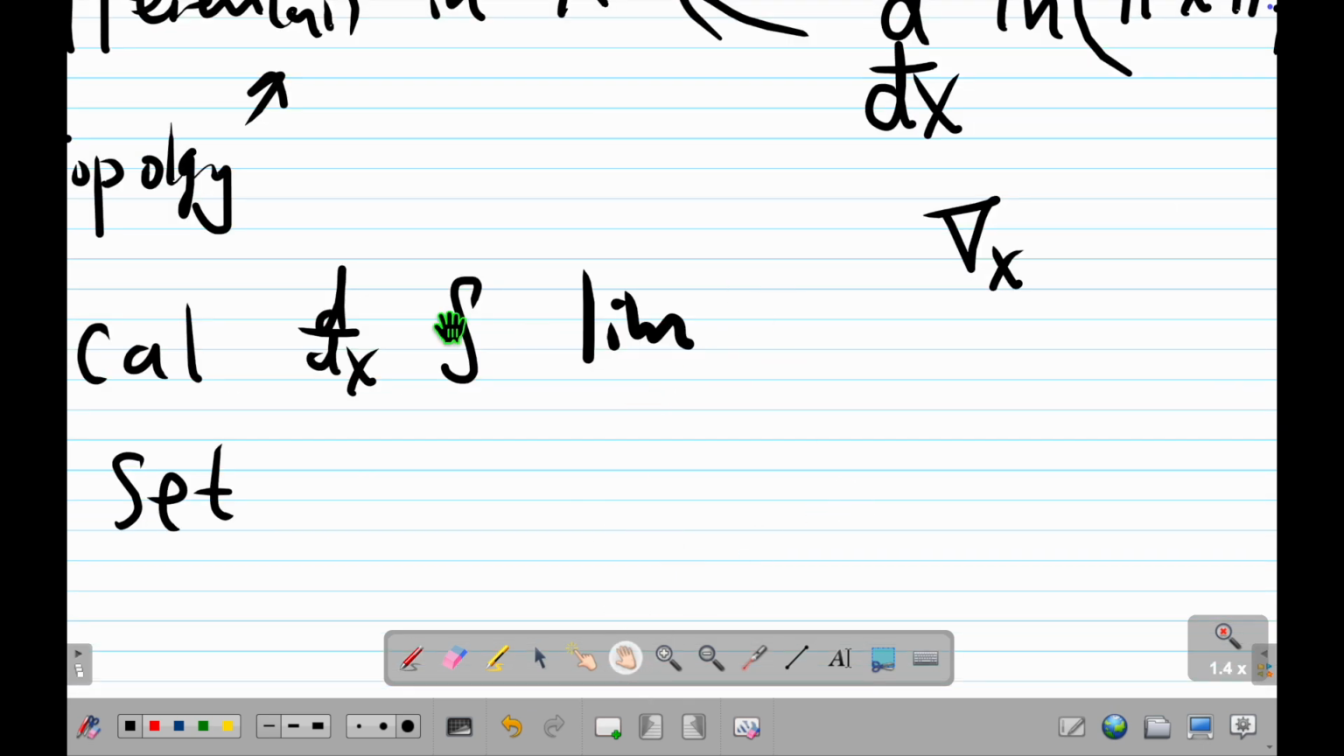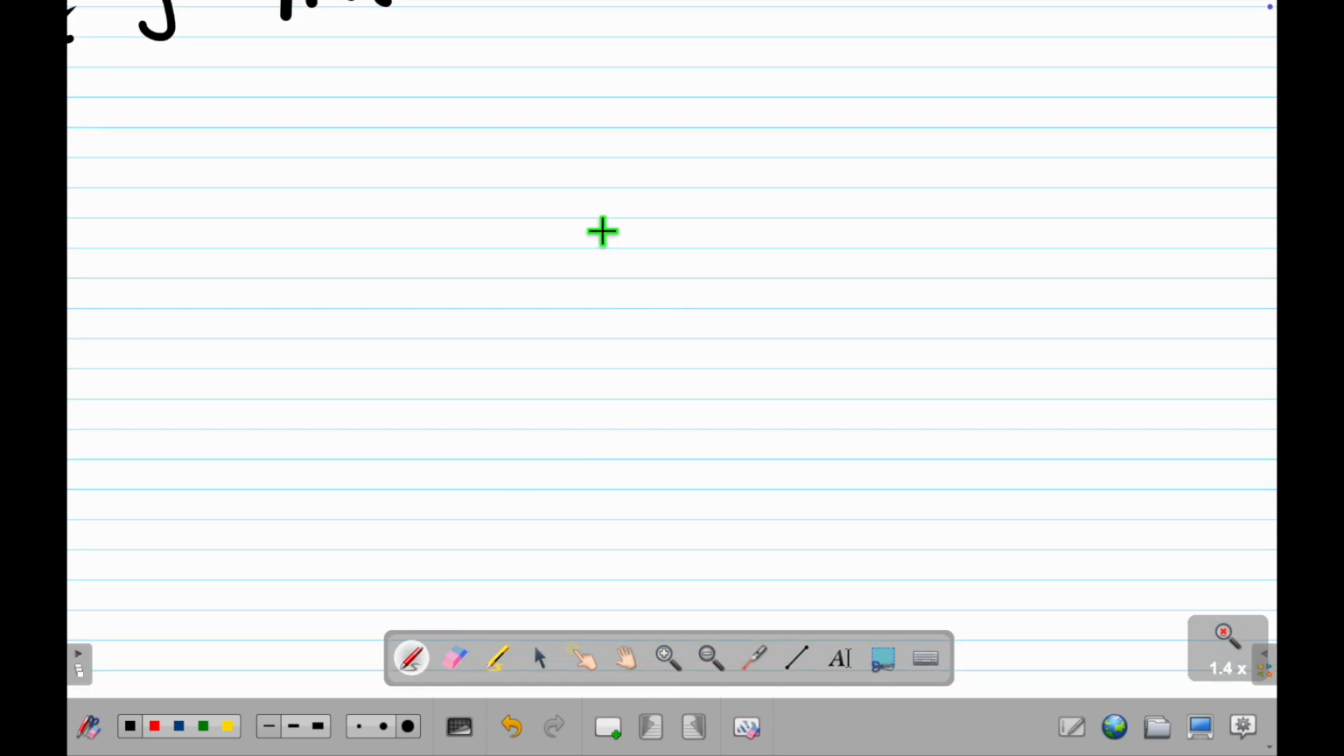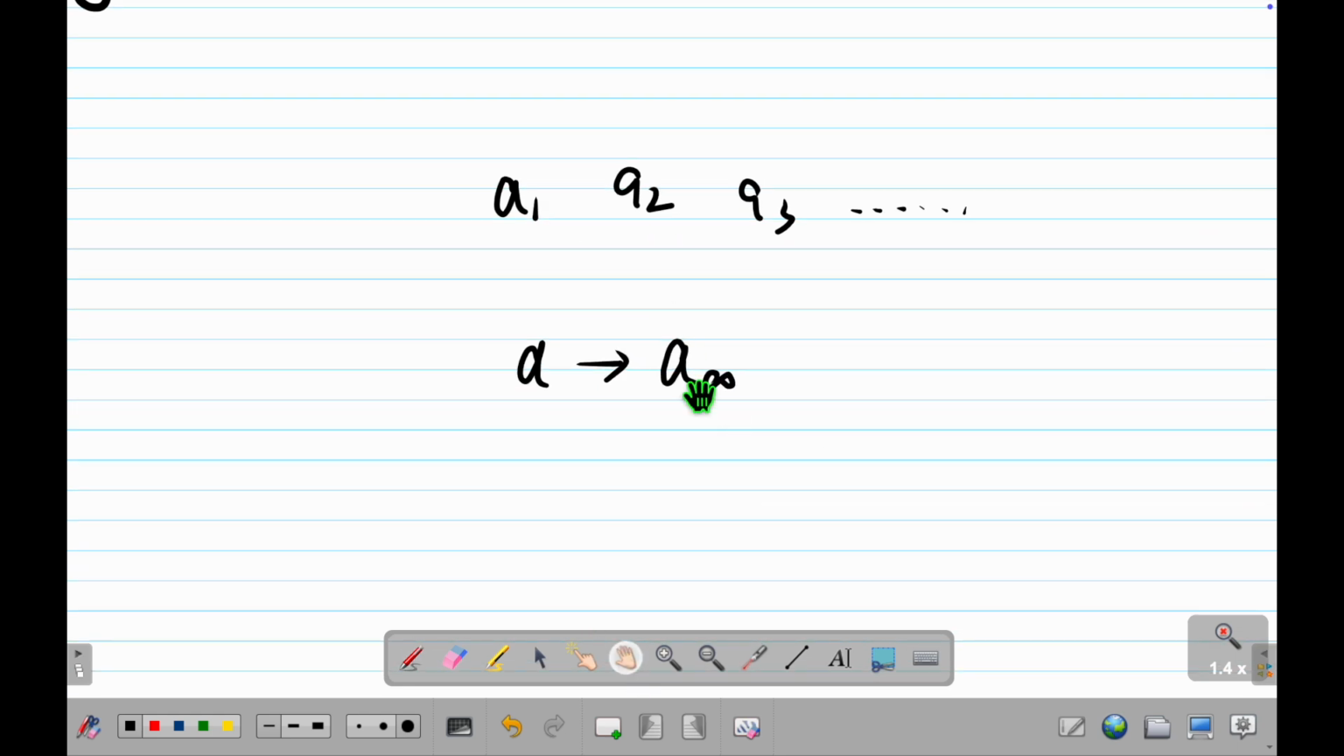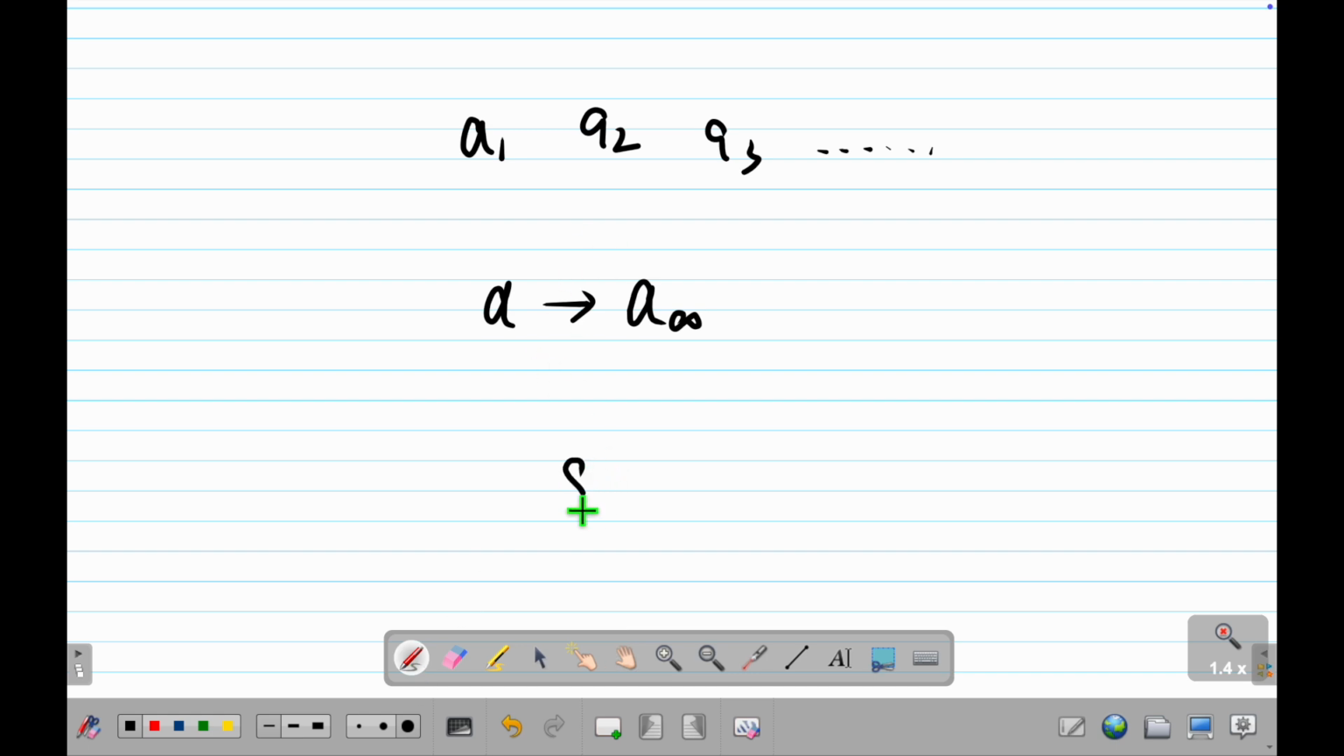I just give you an example of this. For example, if I have a sequence A1, A2, A3, and so on, I want to prove that A_n converges to A infinity. There are many ways you can prove this, right? But there's one way to prove it. The way is I consider the sum up to n terms.